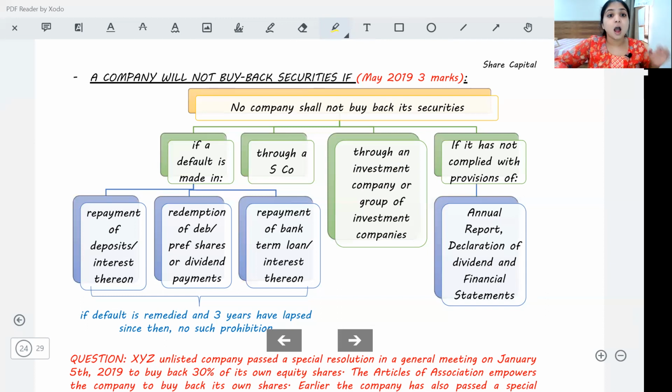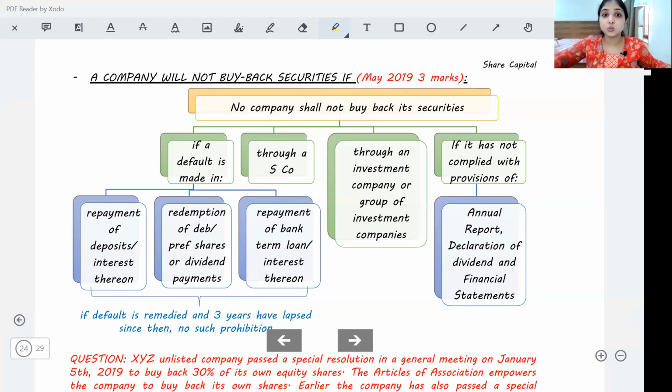Articles of association should authorize. If we are spending not more than 10% of paid up share capital plus free reserves plus securities premium, board resolution itself is enough. But if we are going to utilize more than 10%, then we need special resolution.